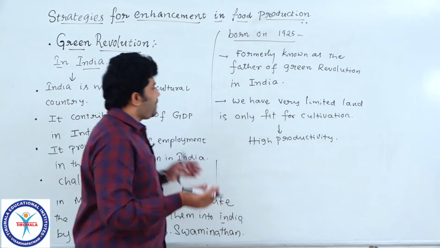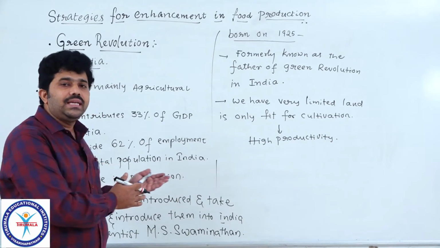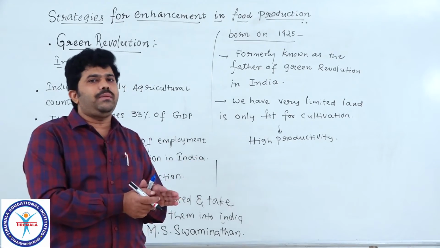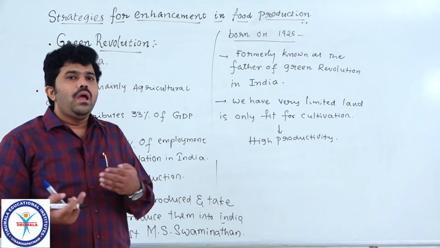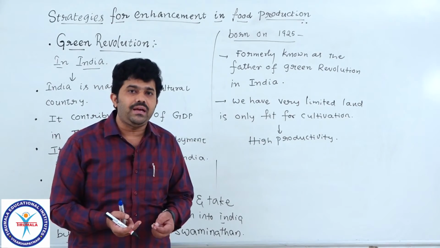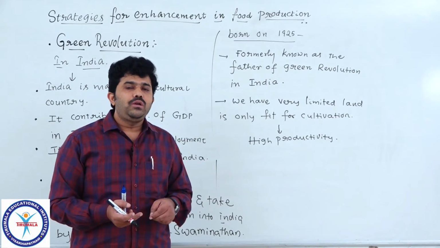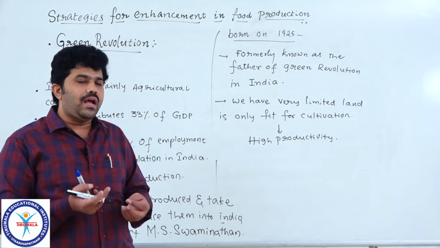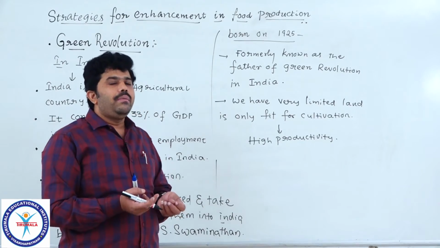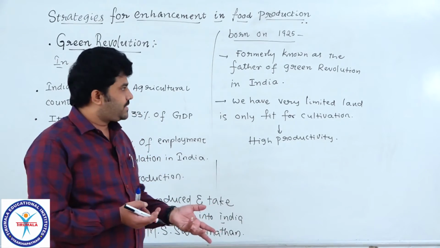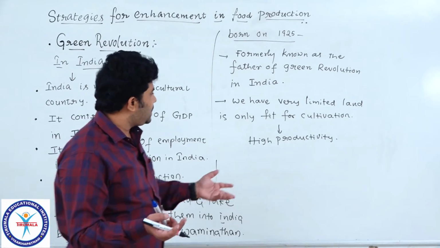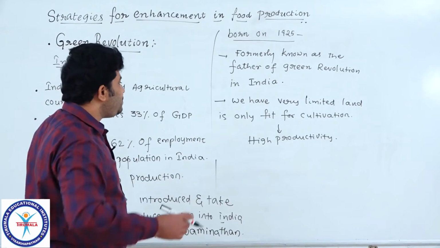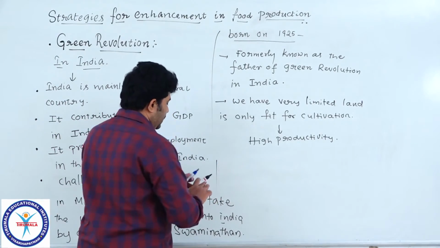So before going to discuss Norman E. Borlaug, what are the first semi-dwarf varieties in wheat and some other varieties that they made, and how we utilize them for implementing and improving some other varieties in India to get more yield. They are not only for high yield, they are also improved for high resistance towards pathogens or insect pests. Understood? So before going to discuss that, we better discuss a little bit about the objectives of green revolution.